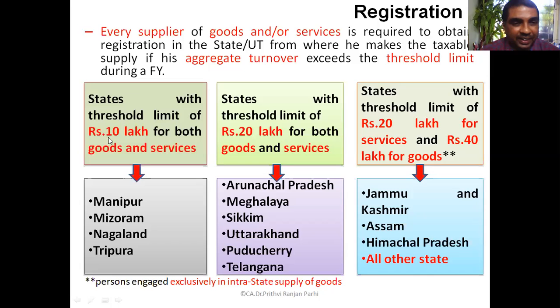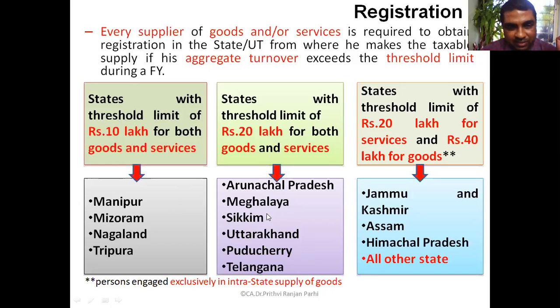That means if the aggregate turnover exceeds rupees 10 lakh, they have to get themselves registered mandatorily. In Arunachal, Meghalaya, Sikkim, Uttarakhand, Puducherry and Telangana, if the aggregate turnover exceeds 20 lakh, then they need to get themselves registered.